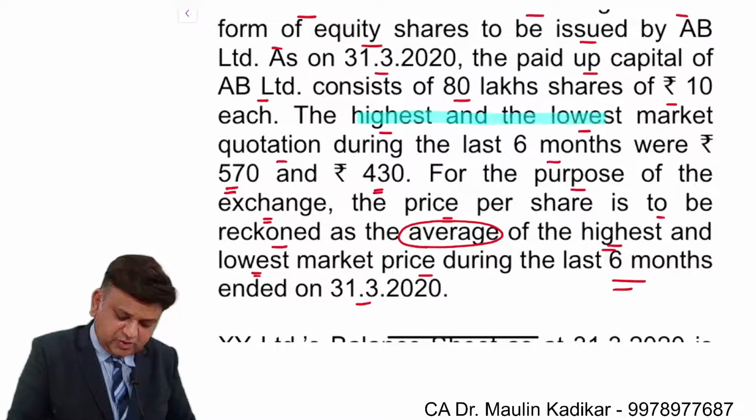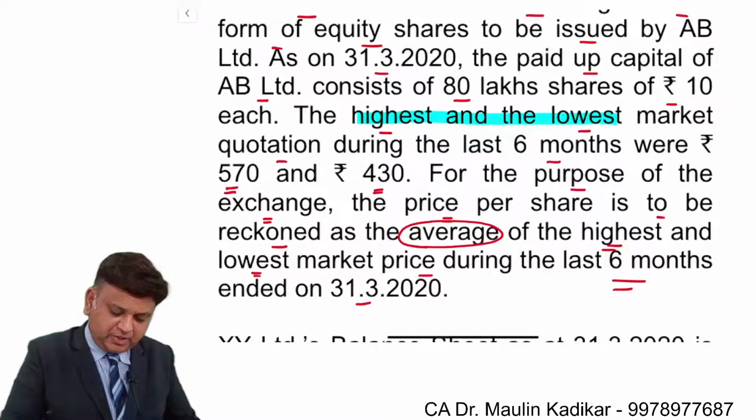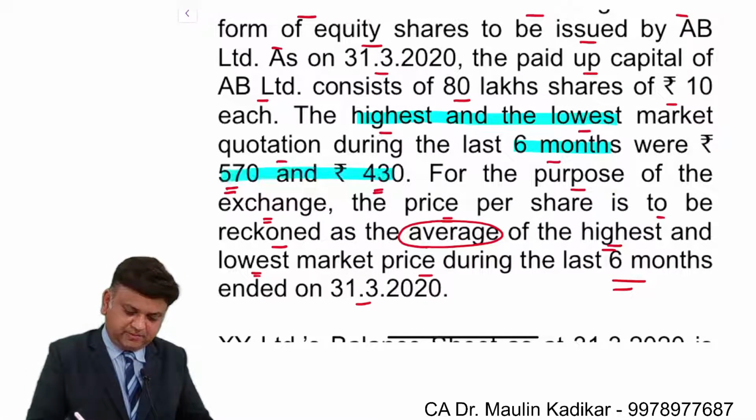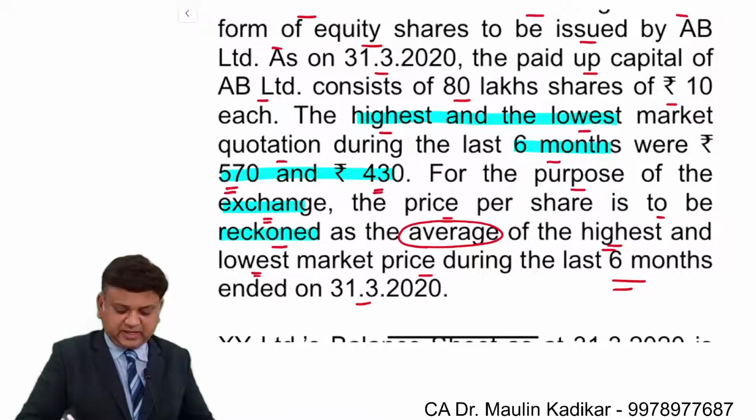The highest and the lowest market quotation during the last 6 months were rupees 570 and 430. For the purpose of exchange, price per share is to be reckoned as average of the highest and the lowest market price during the last 6 months.